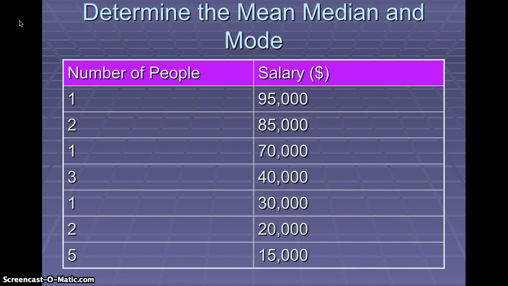Now, to determine the mean, what we're going to do is multiply 1 by 95,000, add that to 2 times 85,000, add that to 1 times 70,000, add that to 3 times 40,000, add it to 1 times 30,000, add it to 2 times 20,000, and then add it to 5 times 15,000.